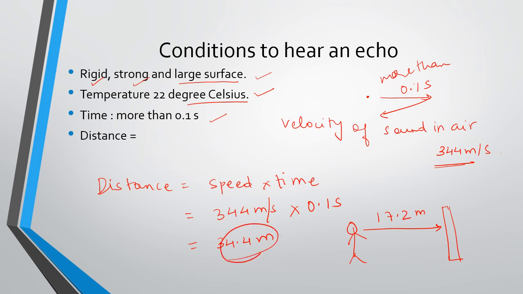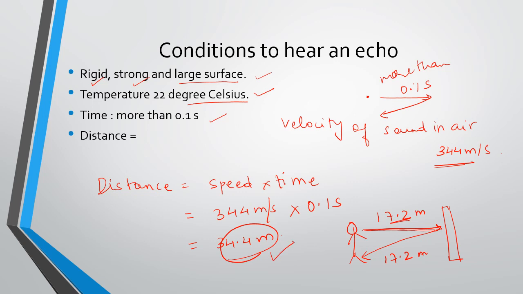Why? So it comes to 34.4, because once the sound is going, it is reflecting back at the same distance, that is 17.2 meters, correct? So 17.2 plus 17.2 gives you 34.4. Understood? So the minimum distance has to be 17.2 meters. Okay, understood? Why 34.4? Because when the sound wave is incident and reflecting back, the incident distance has to be 17.2 meters, but it is coming back to you, so that becomes 34.4 meters.